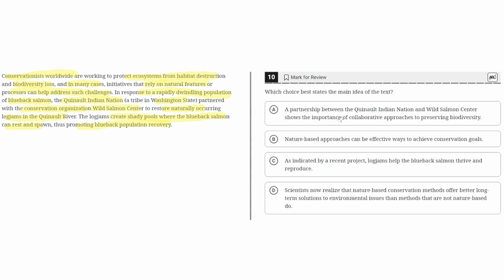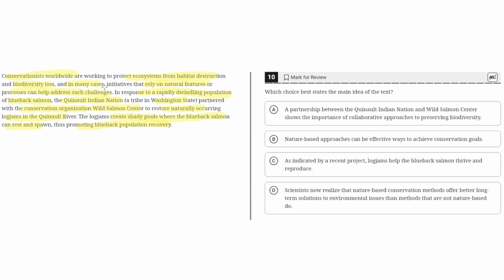A. A partnership between the Quinault Indian Nation and Wild Salmon Center shows the importance of collaborative approaches to preserving biodiversity. So this is incorrect because although this is a major detail mentioned in the text, where this collaboration between these two groups was one of the key examples, this is the example, not the main idea of the text.